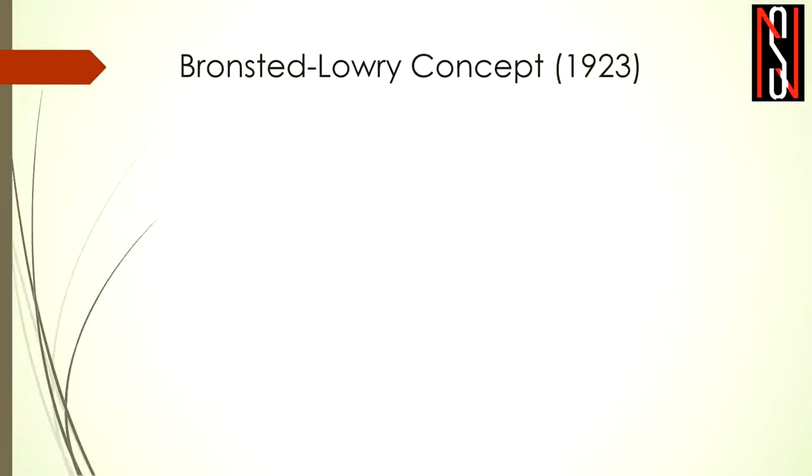Okay, so now we will take an example. This is NH3 plus HF to give NH4 plus and F minus. In our last video lecture, we have already discussed that any substance which is capable of donating a positive ion is regarded as an acid, and any substance which is capable of donating a negative ion is regarded as a base. Similarly, any substance which is capable of accepting a positive ion is defined as base, whereas any substance which is capable of accepting negative ion is regarded as an acid.